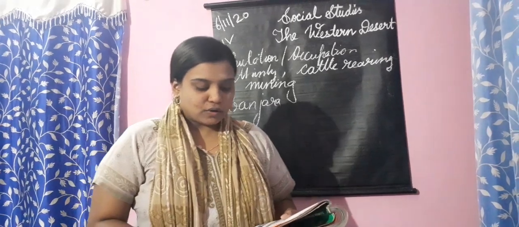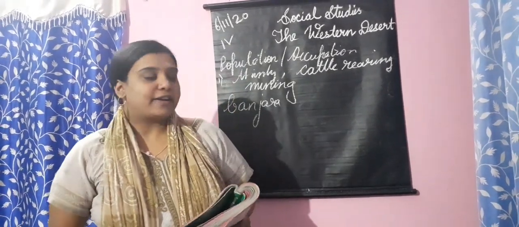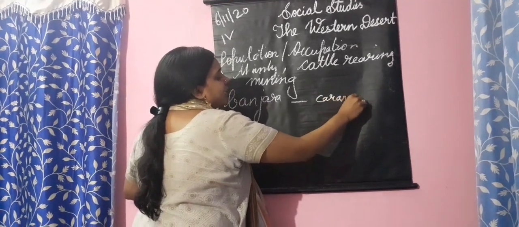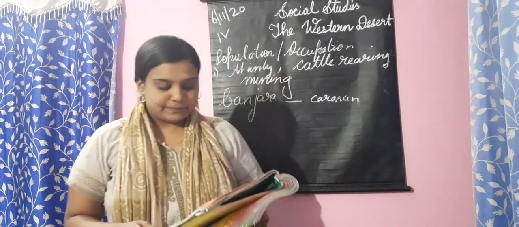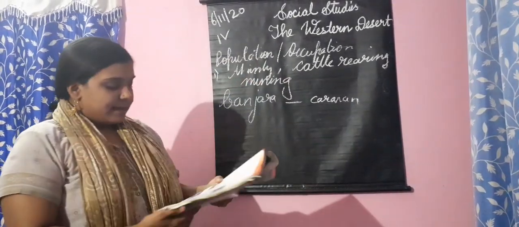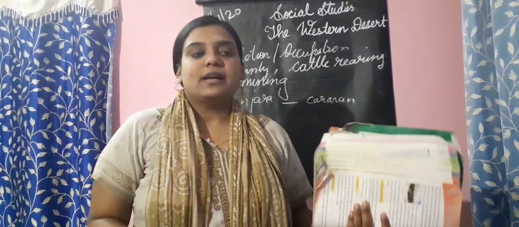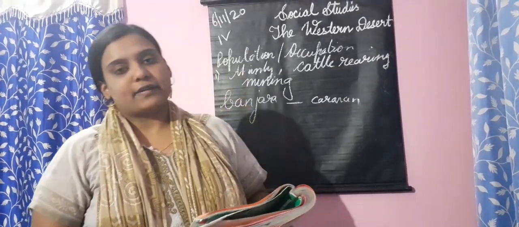They travel on camels across the desert in groups called caravans. We have seen a flock of sheep, right? A flock of sheep, a swarm of bees. In the same way, a group of many camels is known as a caravan. What is a caravan, children? They travel on camels across the desert in groups called caravans. Like you have heard, a swarm of bees and all, but here it refers to people. Many people will start moving along with the group. These are known as caravans.